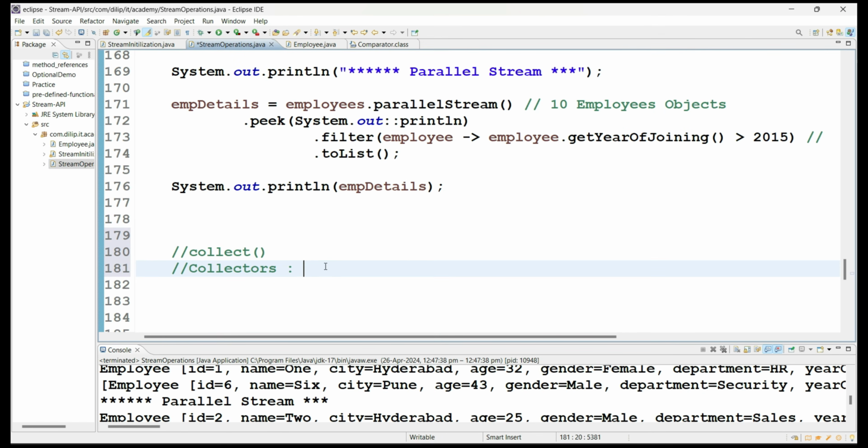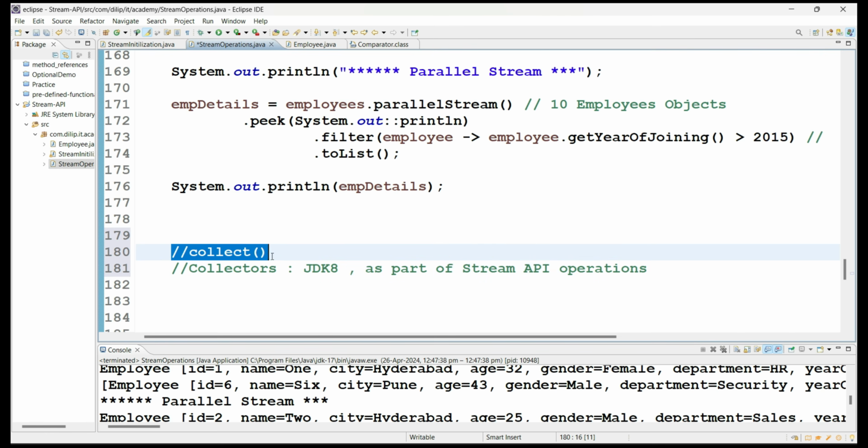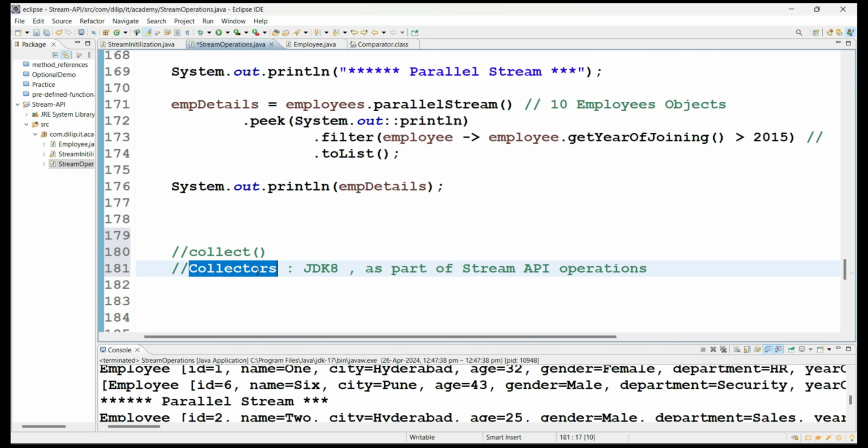This class was also introduced from JDK 8 onwards to support stream API operations. So that means we should first know a little bit about the Collectors class, and only then can we understand the collect method. This Collectors class gives a lot of utility functionalities with respect to data operations on a stream instance. Collect comes under the terminal operation, and internally it involves the Collectors class. What the Collectors class provides, we will try to see with some examples right now.